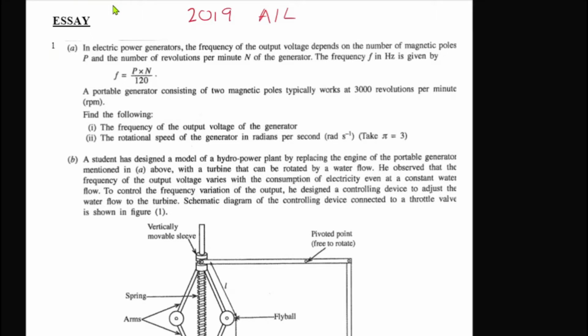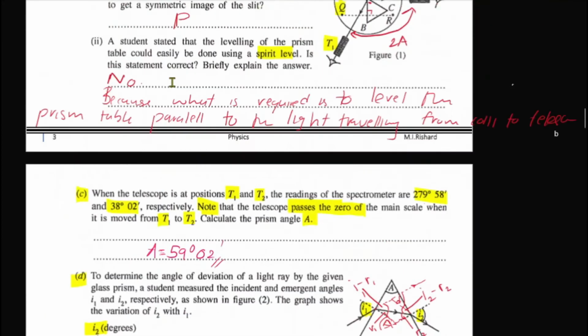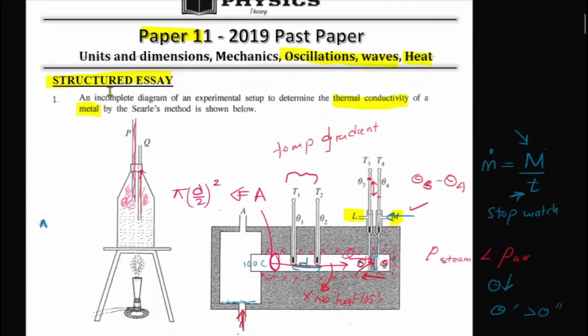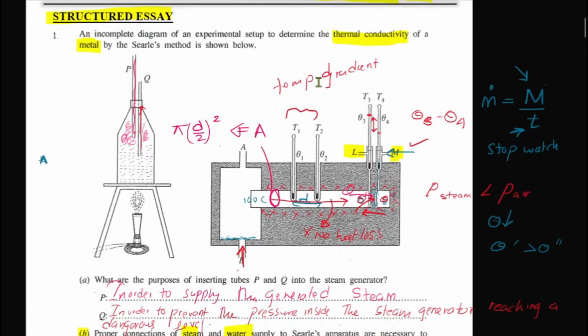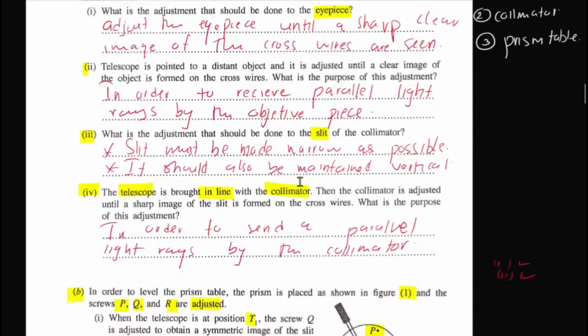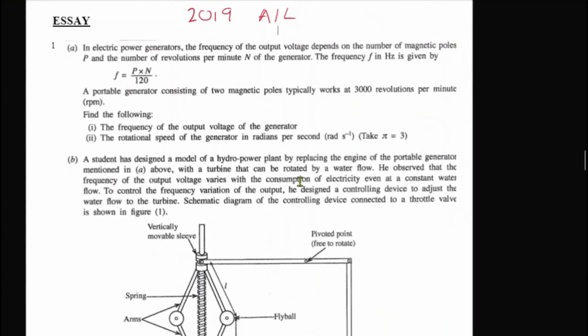So guys, if you have not yet covered the structured discussion, you'll have to go through it first. We have discussed the thermal conductivity using Searle's method, and separately the spectrometer experiment as well. Go through those, and thereafter you can move on to the essay discussion of the 2019 A-level paper. The MCQ discussion of 2019 has also been posted already, so if you have not yet covered that, make sure to cover it as well.